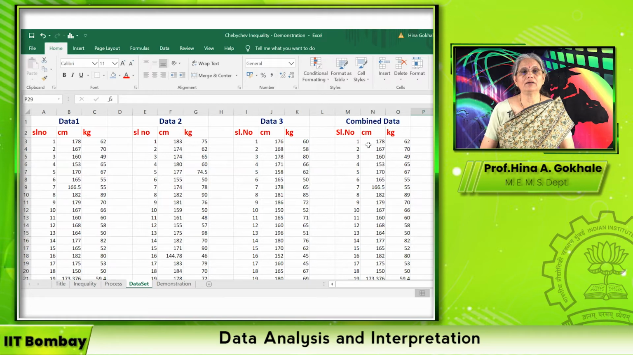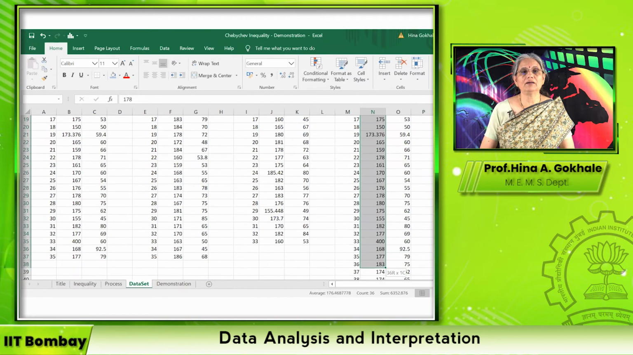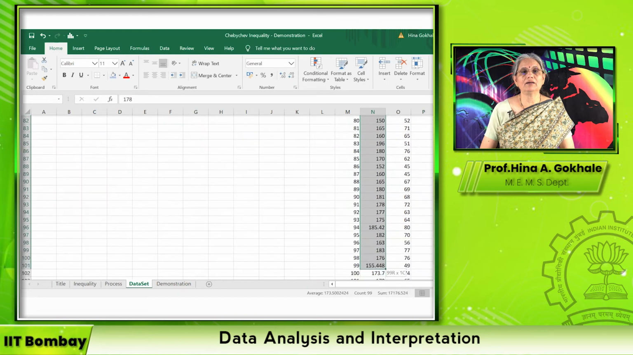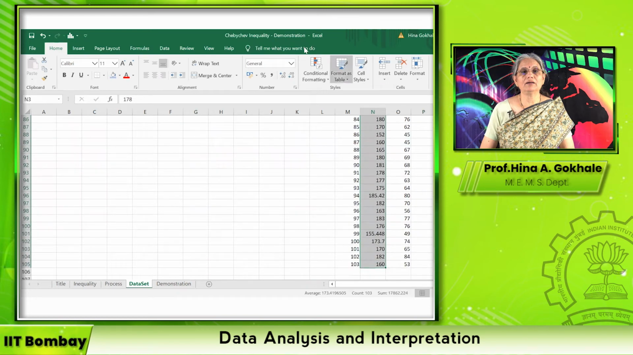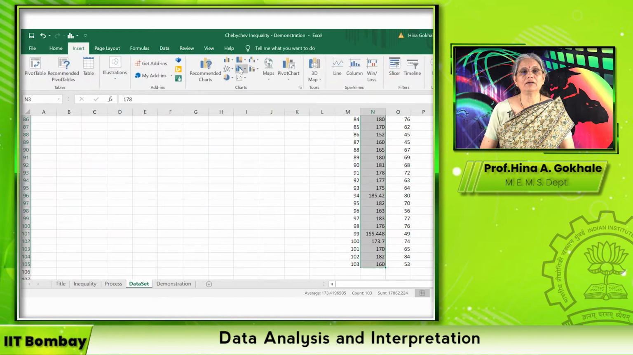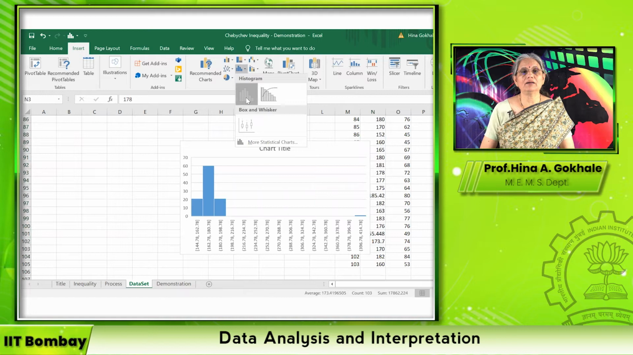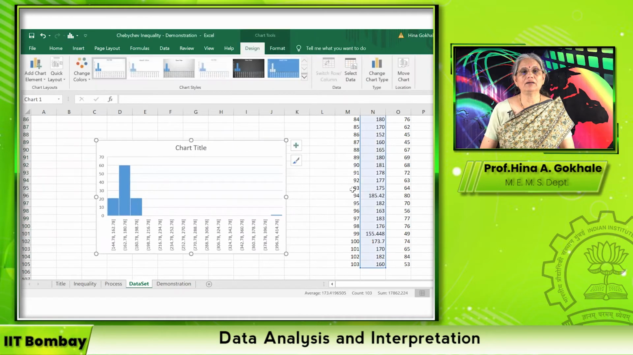So one way to do it is that we are going to take the data only on height, not on the weight. So we will take this combined data and we will just plot a simple histogram. So I'm selecting this data. There's 103 data points, so all of them are there. And then I say insert, and I say histogram. And here I see a histogram. The most interesting part is that there is one data point which is sitting separately. All other data are sitting together.